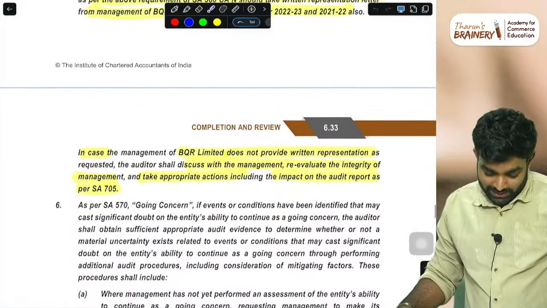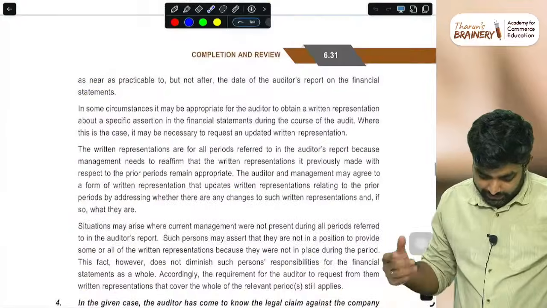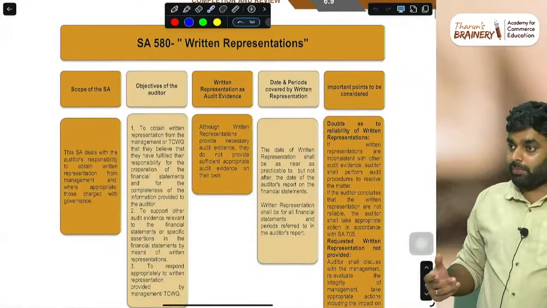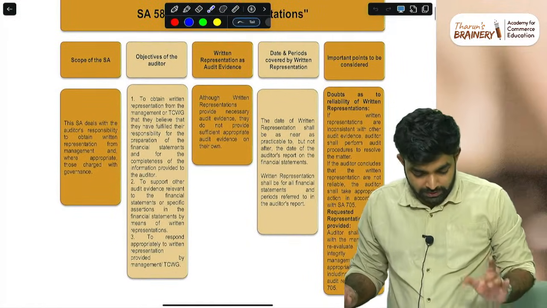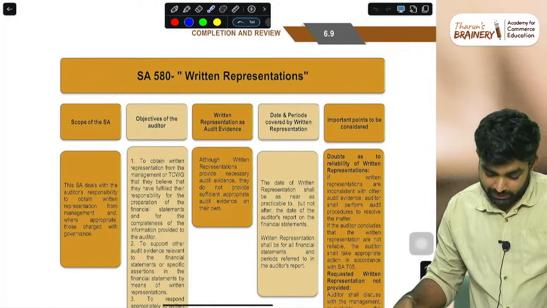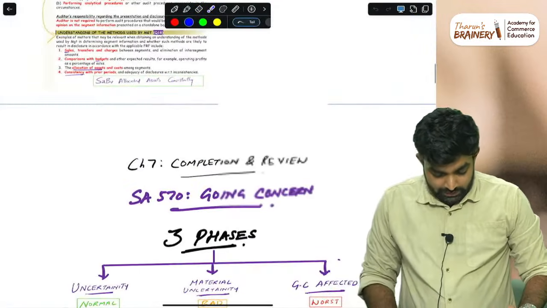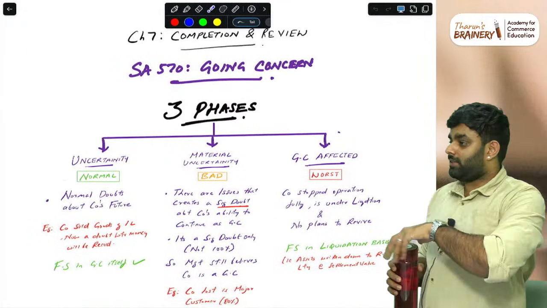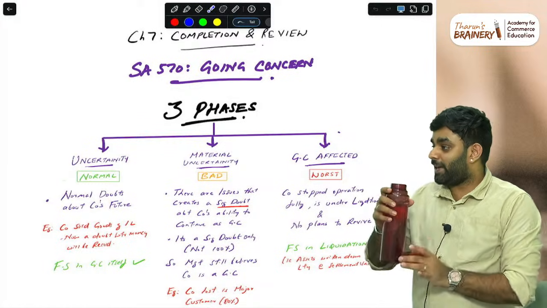Now, is there any pending question on the list? 570 is there. 580 we have. 580, I hope everyone knows. It is a small standard, nothing very complicated in the presentation. But for now, we will take 570, because it is a bigger standard. In 570, make sure you are studying inter knowledge. Questions come from inter knowledge, not final, but at application level for final. Same content but applied at the final level.